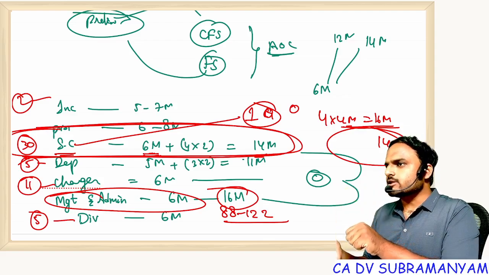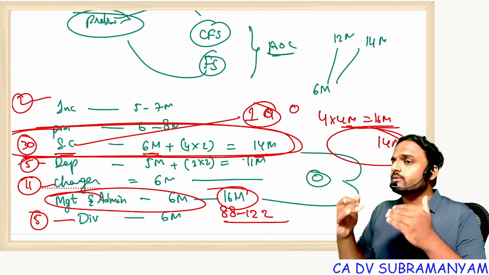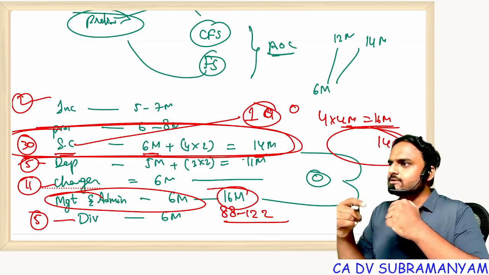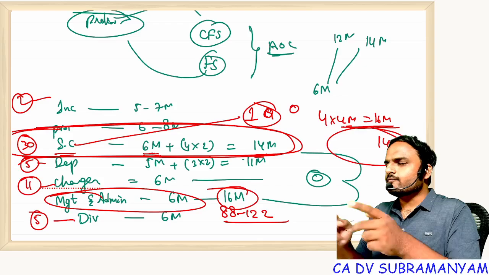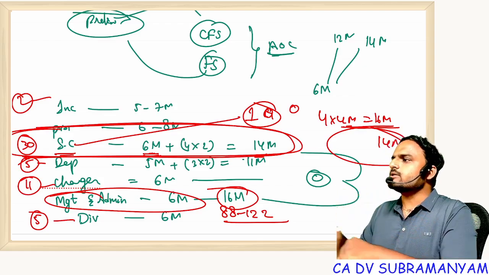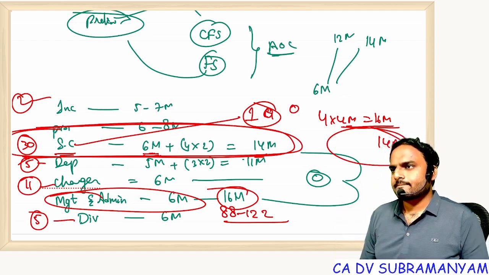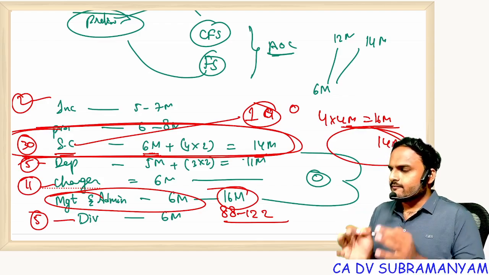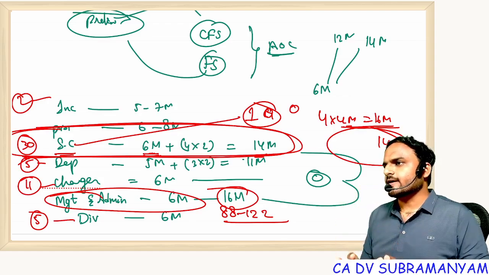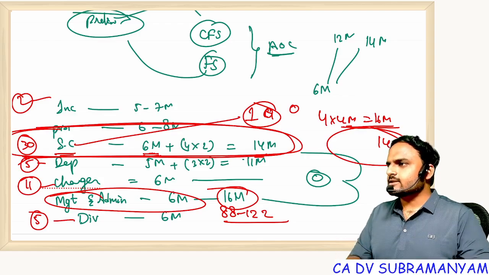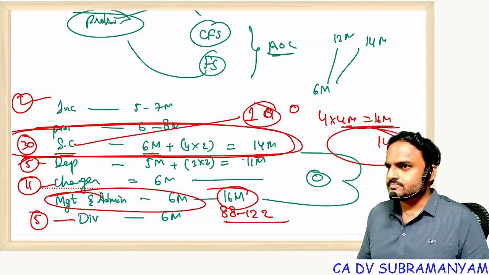Whereas from management and administration, sometimes you may get only 6 marks also. And why do you get more questions from management and administration? There is an internal choice. Have you observed? In question 6, the last question, there is an internal choice for 5 marks. Unfortunately, those 2 questions come from management and administration only. So that's why the weightage of the chapter in the examination is 10 marks. Are you getting my point? First, for every work, planning is very important. In planning, if you don't consider these kinds of inputs, then definitely in implementation you will find difficulty.